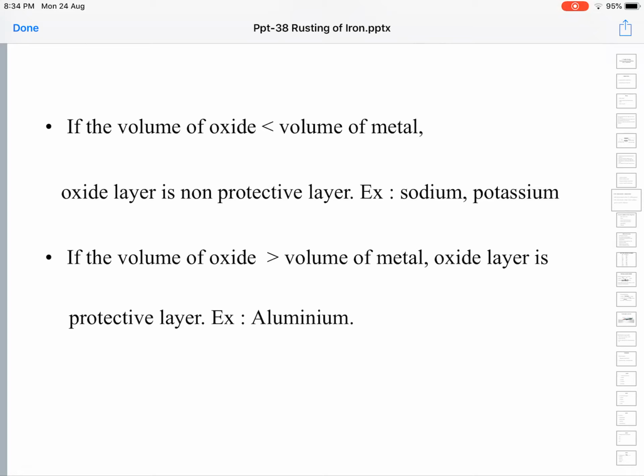If the volume of oxide is greater than the volume of metal, the oxide layer acts as a protective layer.